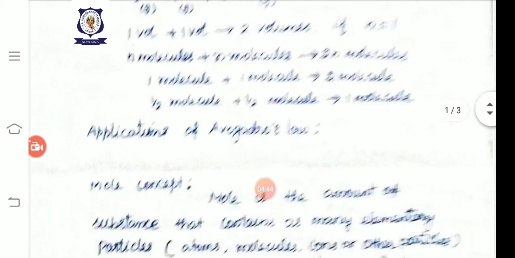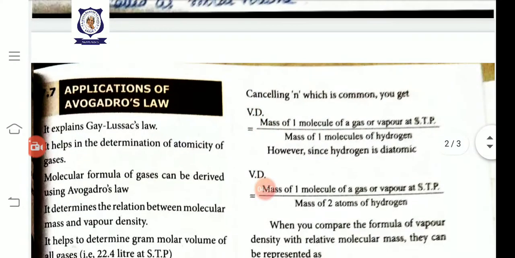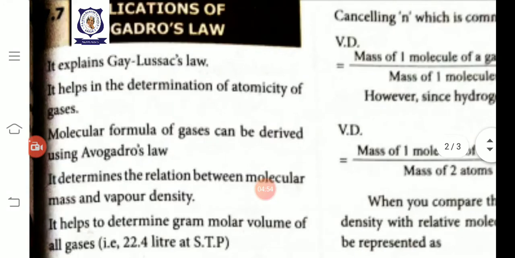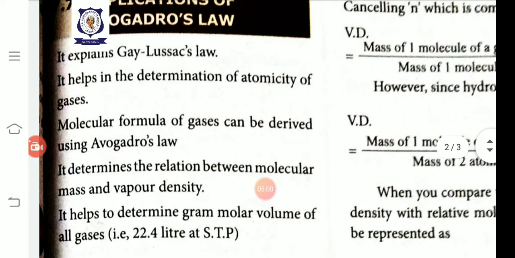That is Avogadro's hypothesis. Now, applications. There are many applications of Avogadro's hypothesis. It explains Gay-Lussac's law. It helps in the determination of atomicity of the gases. Already we know this: what is atomicity? The number of atoms present in a molecule. So it helps in the determination of atomicity of gases.